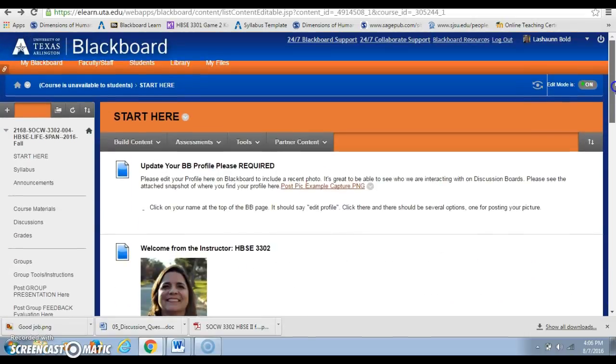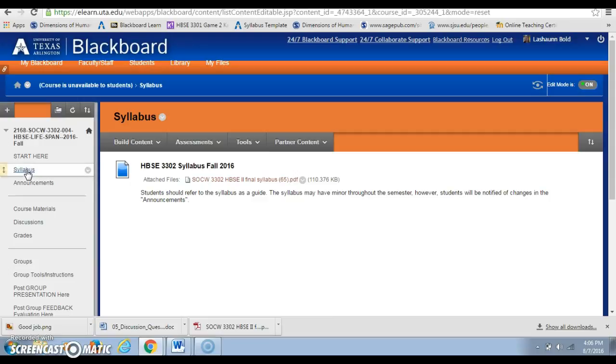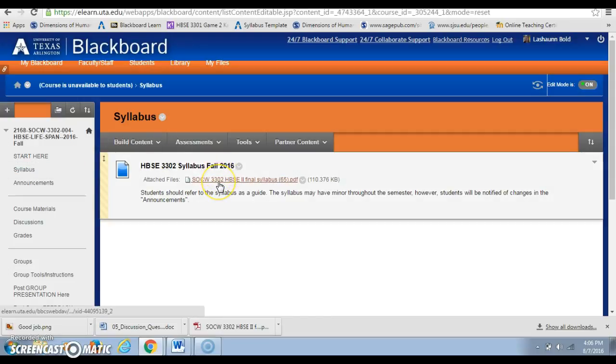Okay, so here's how you get around in the course. This is the start here, and then next you would click here for the syllabus. You just click where you see the links, and there won't always be a link. See, when I put my cursor up here, there's not a link there, but when the little hand comes up,